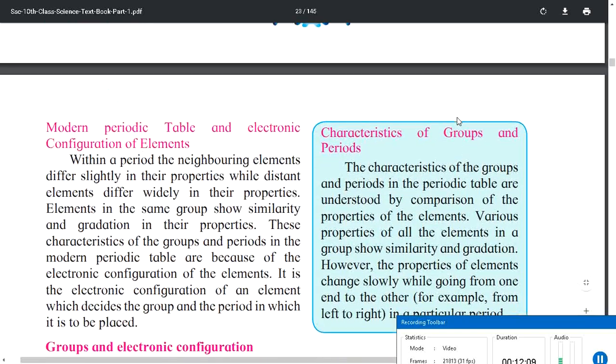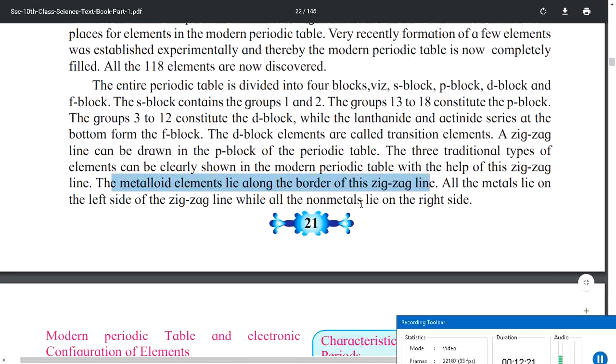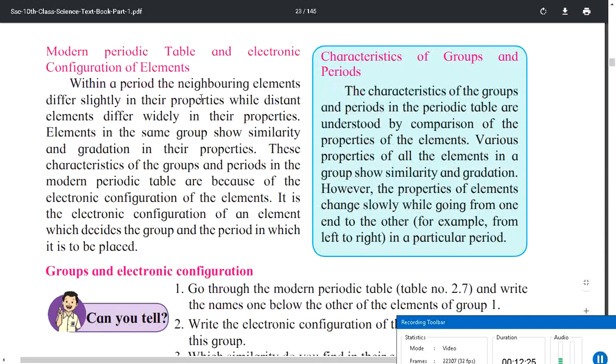You will see it here. See, the three traditional types, that is metal, non-metal, and metalloids. And the metalloid elements lie along the border of this zigzag line. On the left is metal and on the right is non-metal. So it is very simple if you understand it. Now let us read about characteristics of groups and periods.